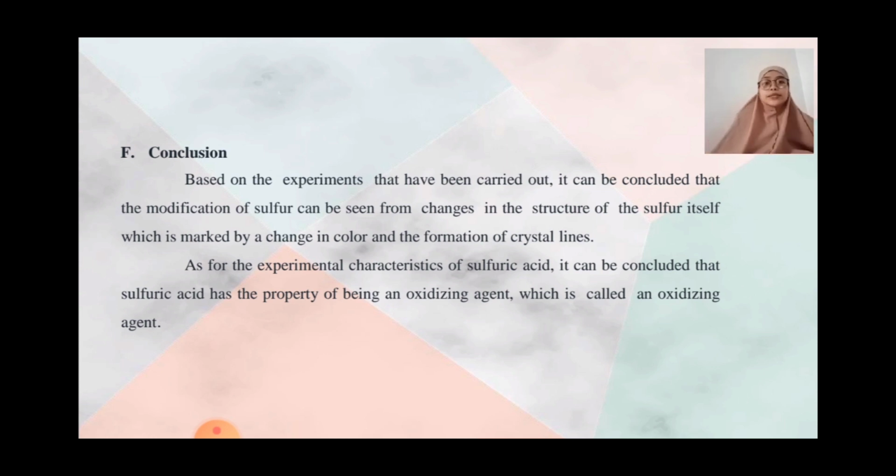Conclusion. Based on the experiments that have been carried out, it can be concluded that the modification of sulfur can be seen from a change in the structure of the sulfur itself, which is marked by a change in color and the formation of crystal lines. As for the sulfuric acid characteristic experiment, it can be concluded that sulfuric acid has the property of being an oxidizing agent.